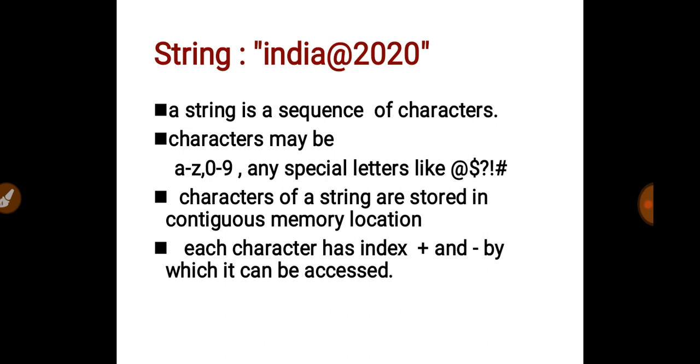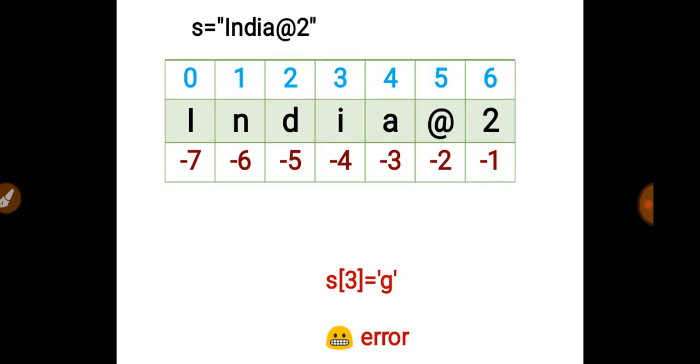You can understand this from this frame. Here we have declared a string, s equal to INDIA@2. The characters are stored in this manner, highlighted in green color, and the positive indexes are written in blue color. The positive index starts from 0, meaning I is stored at position 0, N at position 1, and so on.